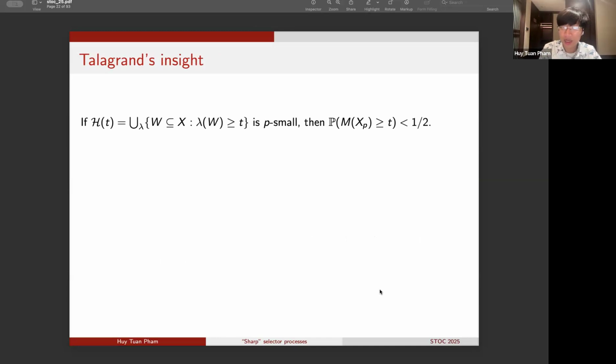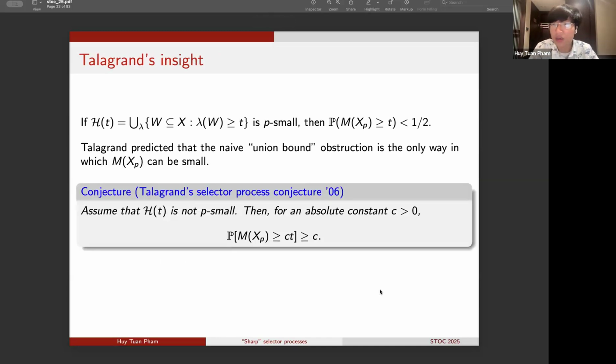Okay, now here comes the amazing insight of Talagrand. So Talagrand made a bold prediction that the naive union bound obstruction that we have considered is perhaps the only way in which the maximum M of XP can be small. In particular, he poses the selector process conjecture, which can be equivalently stated in the following form. Let us consider the case where the family of sets HT is not P-small, so the case where there is no naive union bound obstruction to the family of sets HT.